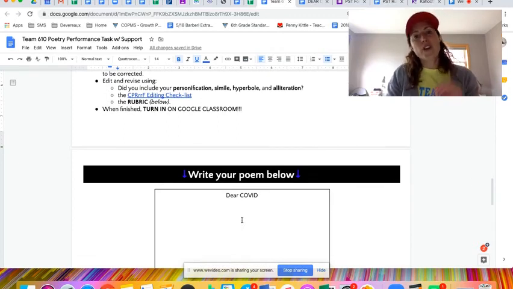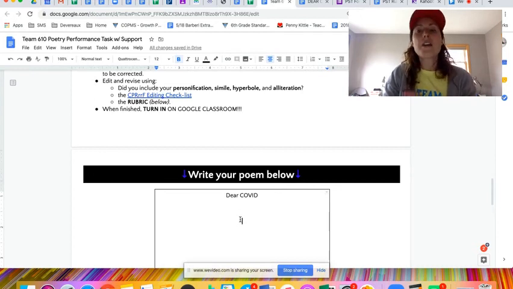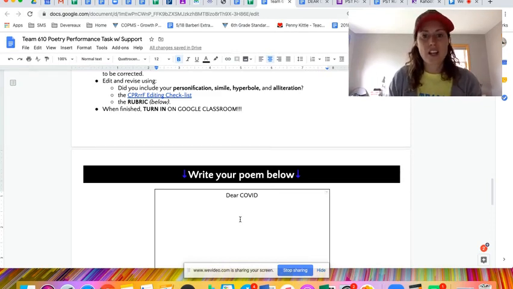If you are struggling with this and it's tricky for you, you could write a line of personification or you could write a line of hyperbole, just do that, okay? If it doesn't work for you to write the poem to COVID, I'm okay with that. If you'd like to write a different poem, or you just want to have those 4 separate lines and maybe it doesn't go together perfectly, that's okay. I don't want to overwhelm anyone with a tricky poetry assignment right at the end of the year, okay?